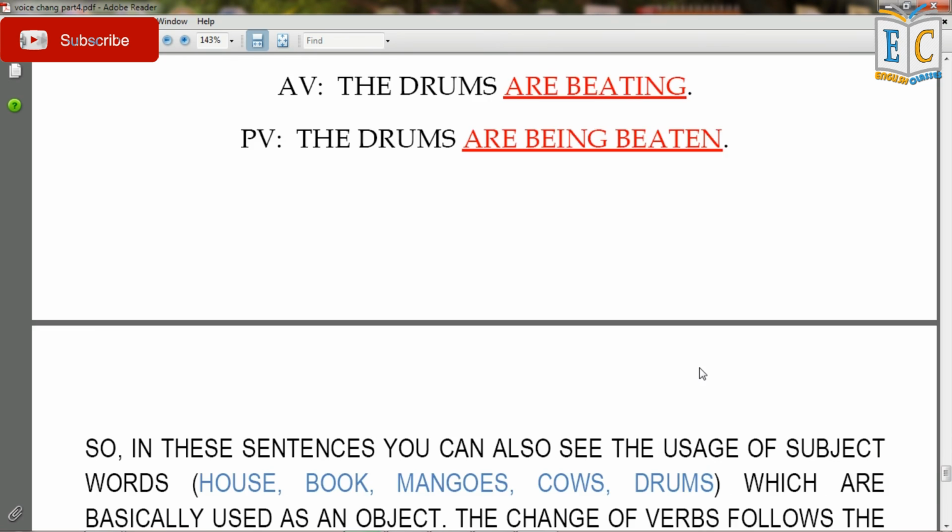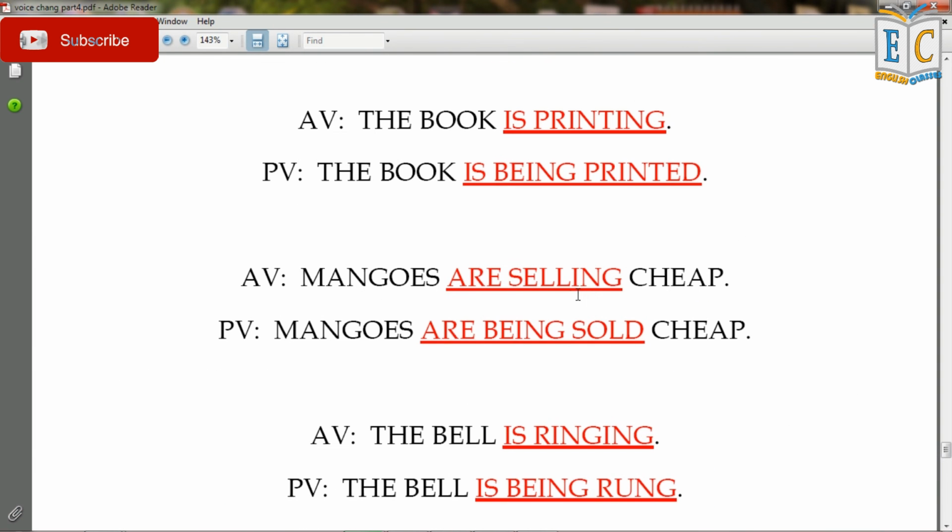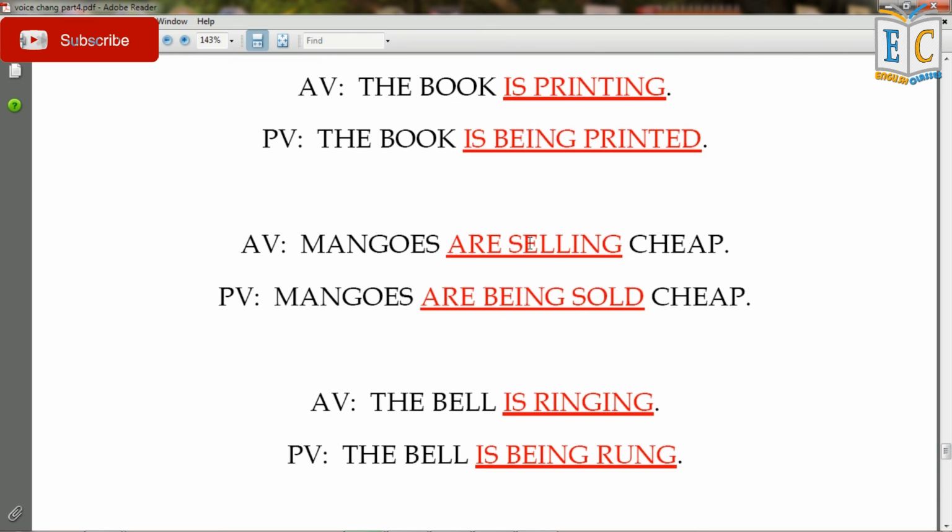So in these sentences, you can also see the usage of subject words like house, book, mangoes, cows, drums, which are basically used as an object. The change of verbs follows the rule of present continuous tense. As in the active voice, the verbs are present continuous. In all these sentences, you can see that this verb is in present continuous.